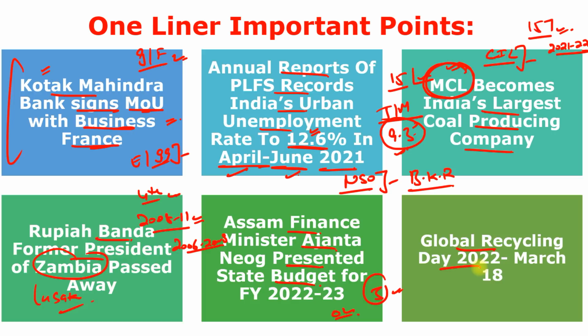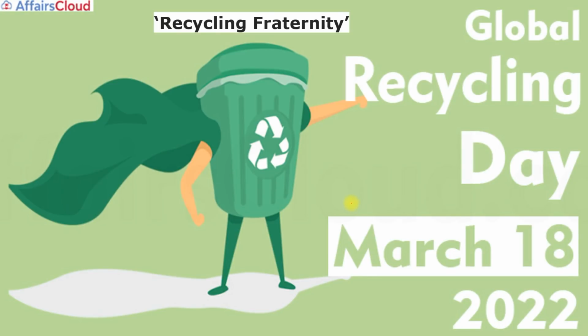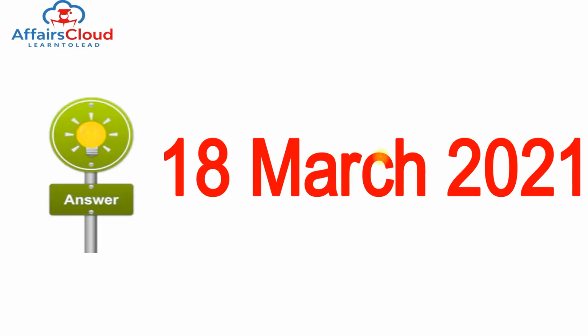Next is Global Recycling Day, observed on 18th of March. It is to help recognize and celebrate the importance of recycling in securing the future of our planet. Global Recycling Day is a day of action aimed at a global approach toward recycling and calling on world leaders, international businesses, communities and individuals to make 7 clear commitments in their approach to recycling. The theme of this event is Recycling Fraternity. Remember, Recycling Fraternity. And the first ever Global Recycling Day was observed on 18th of March 2018.